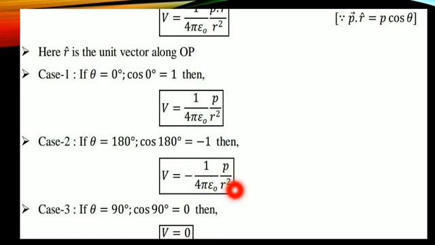Now the last one: suppose theta is equal to 90 degree, cos 90 is equal to 0. Therefore V is equal to 1 by 4 pi epsilon naught into p divided by r square into 0. 0 into anything is 0. Therefore the total potential is 0.